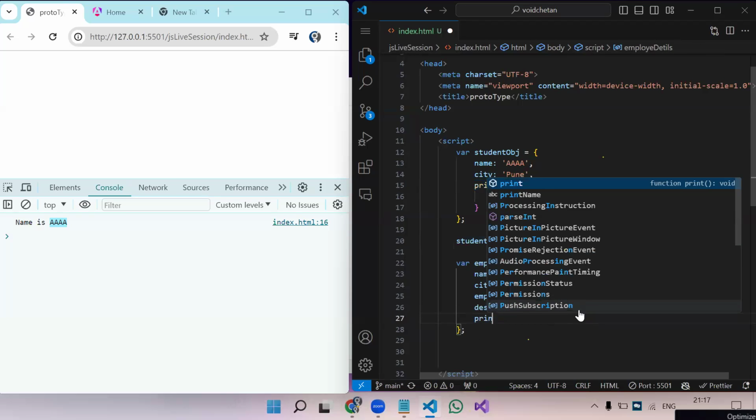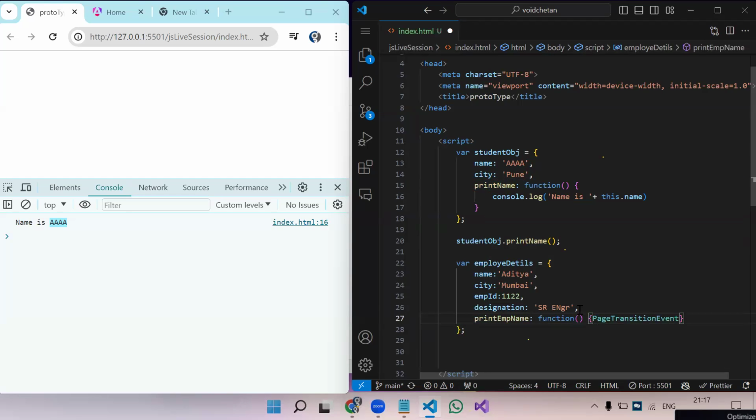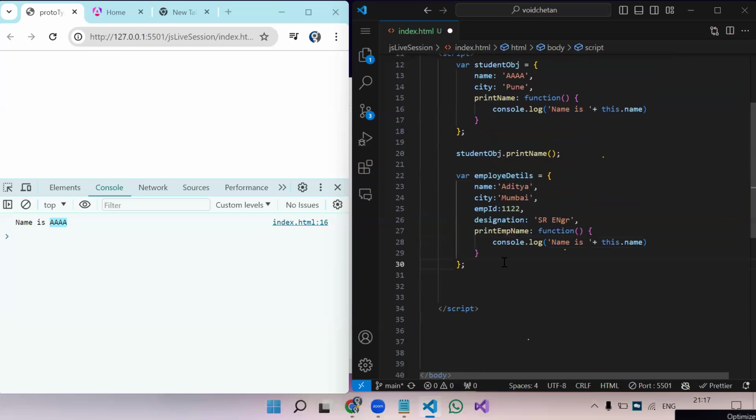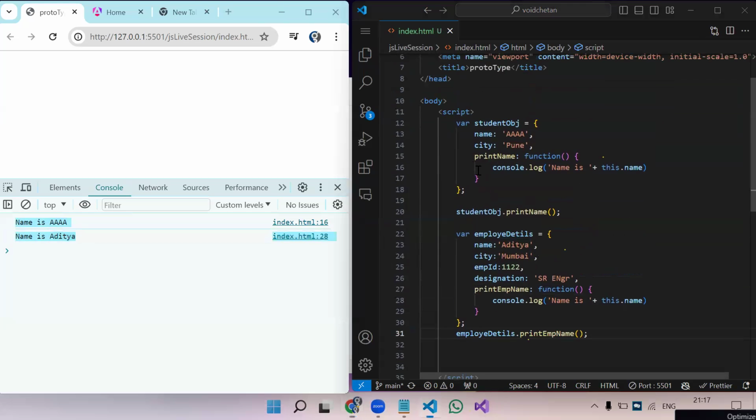Let's say print emp name. And here we will store a function which will print the name. So console.log. Let's just copy paste the same. Okay. Now this I will call as employee name dot print emp name semicolon. So here you can see we got the same output. But this is kind of repetitive. The logic we have written in this function is already present over here.